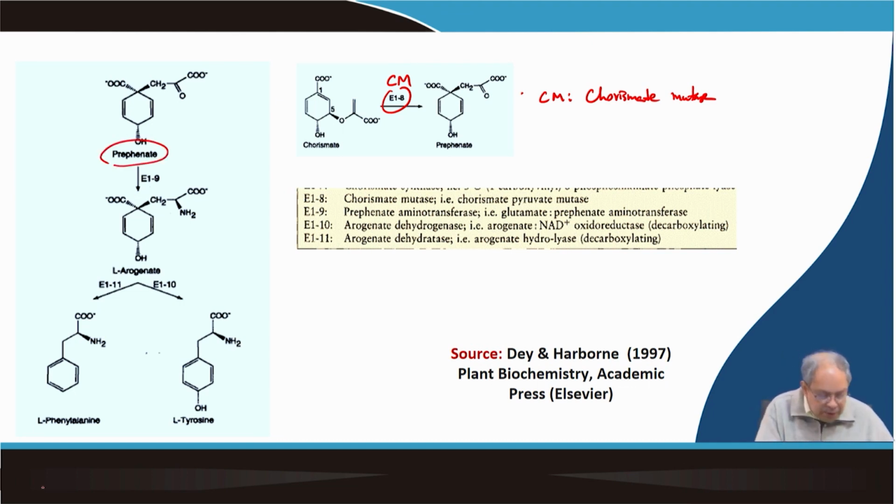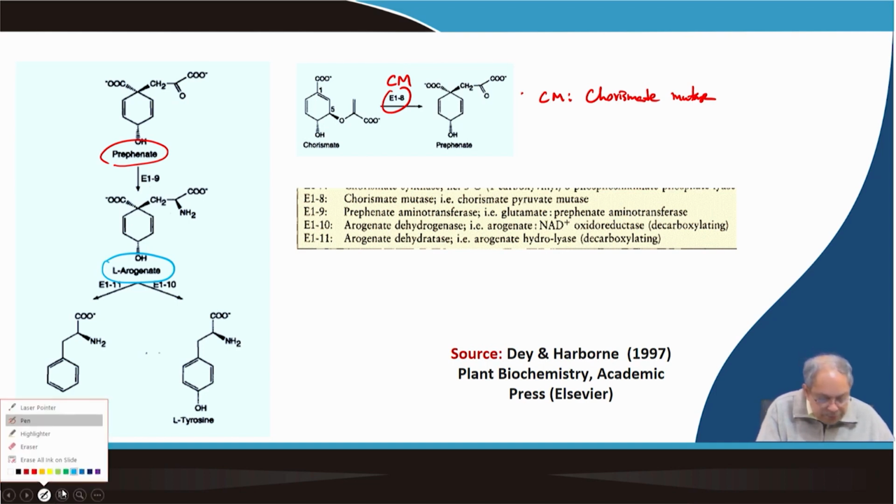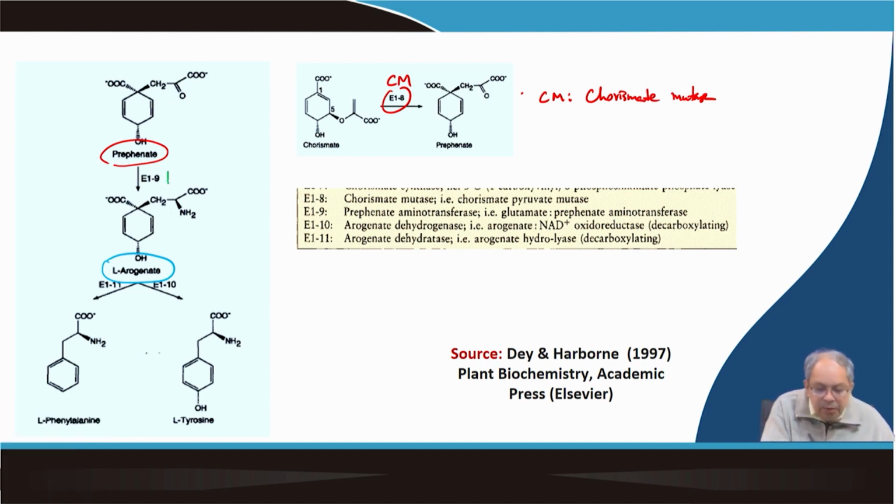Then comes prephenate. Prephenate will be converted into L-arogenate by another enzyme, which is called prephenate aminotransferase. We will also call this in brief as PAT. The enzyme is E9, the new name is PAT. PAT means prephenate aminotransferase, which is written here.